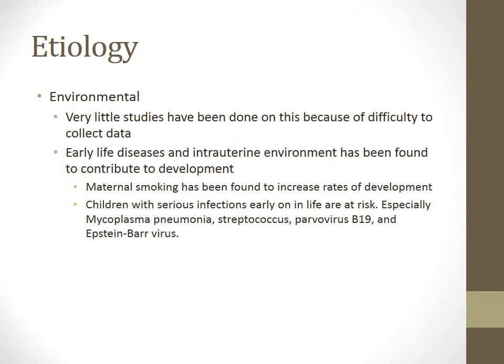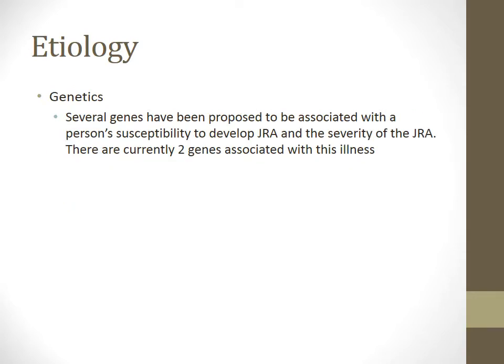Some of the environmental factors that have been found to influence a patient being diagnosed with JIA are related to early diseases or intrauterine environments, such as maternal smoking and children with serious infections early in life. There has been an increased risk of these types of patients being diagnosed with JIA. As for genetic factors, a few studies have pointed to 2 specific genes that are associated with this illness.